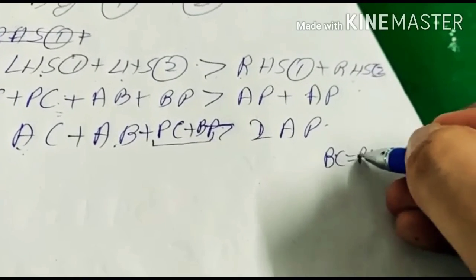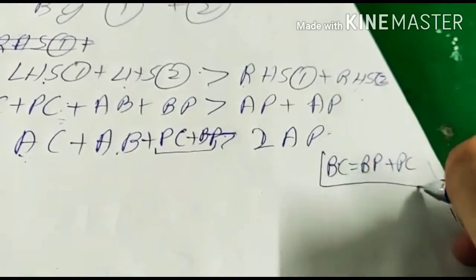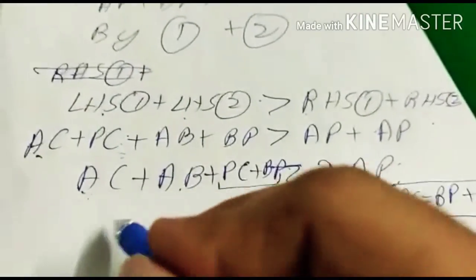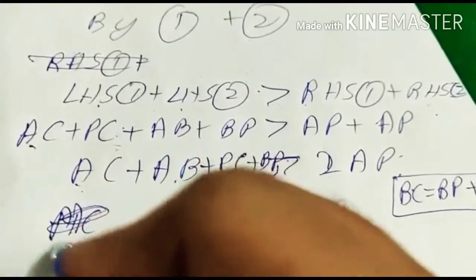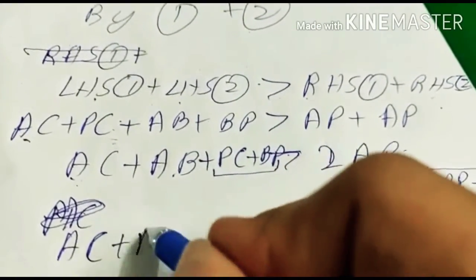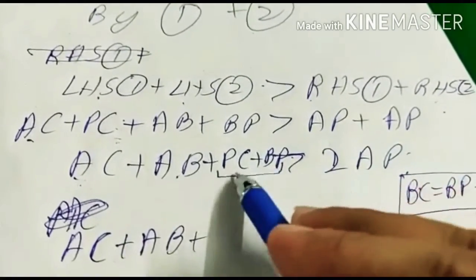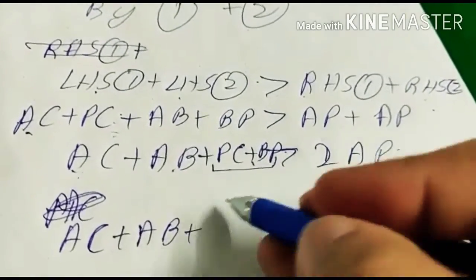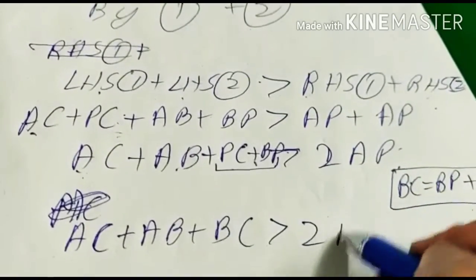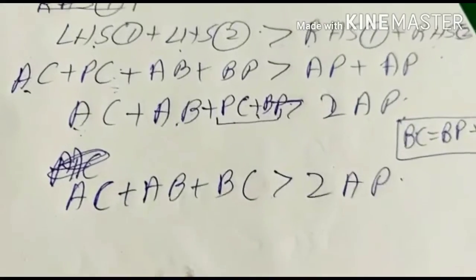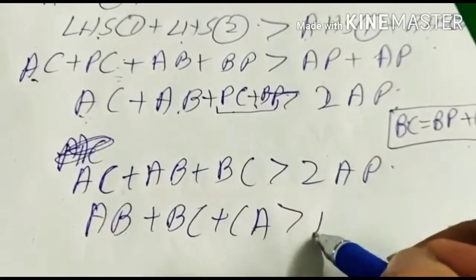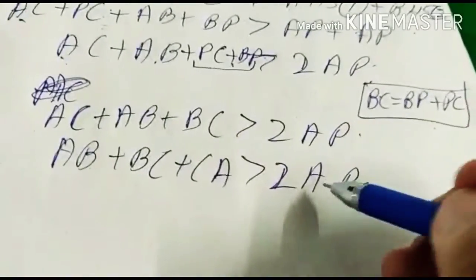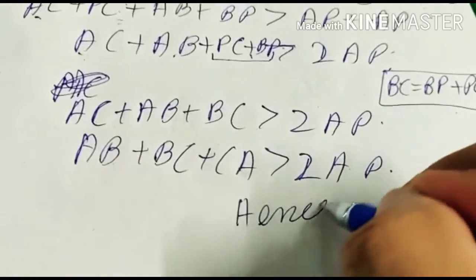So here AC plus AB, if we write BC in place of this addition, is greater than 2AP. So we will write it in order: AB plus BC plus CA is greater than 2AP. We had to prove this only. So now we have got our answer, hence proved.